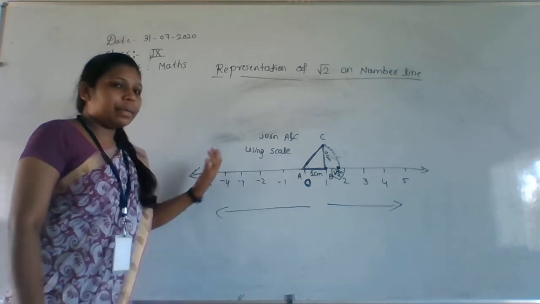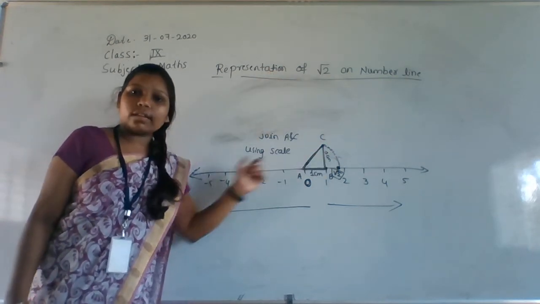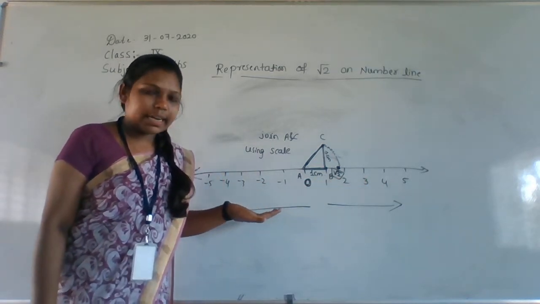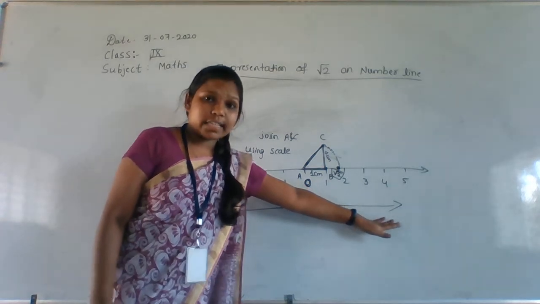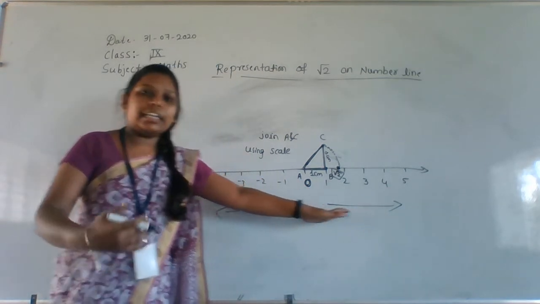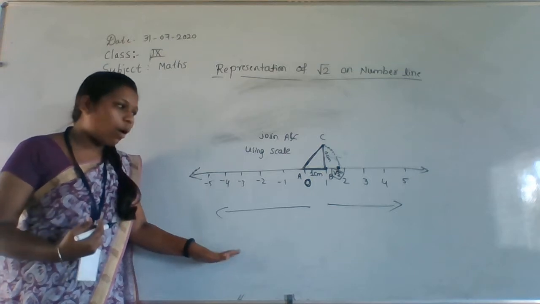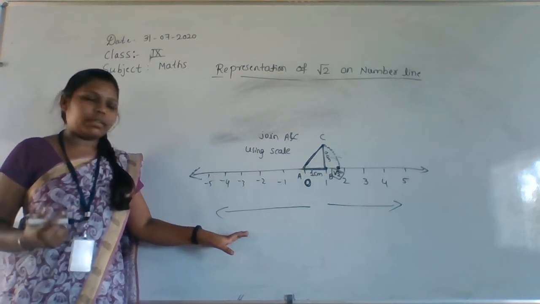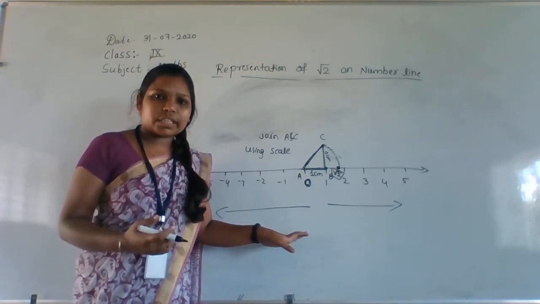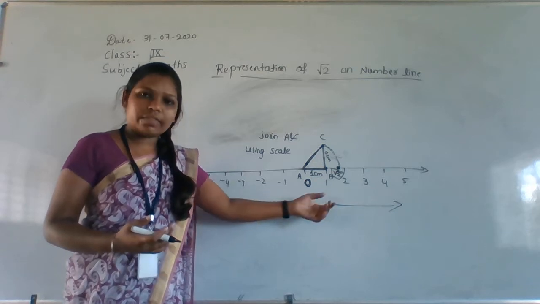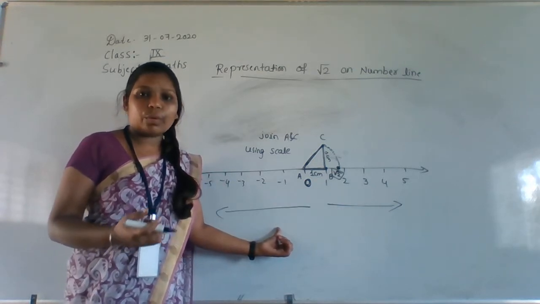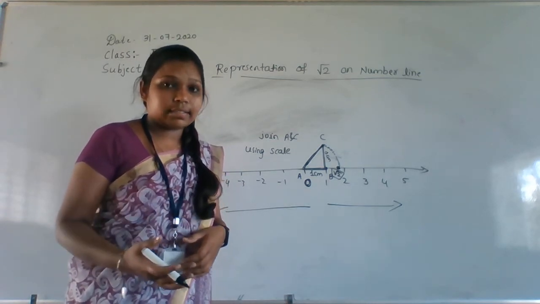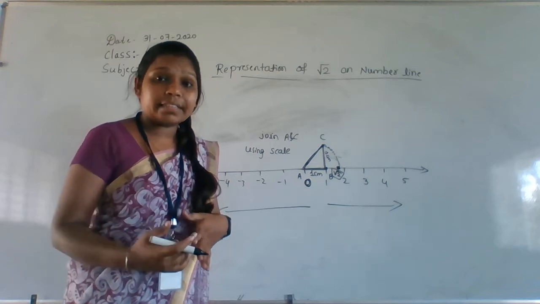So I am representing root 2 on this number line. This is our number line, right? If you go to the right side you will get all the positive values. If you go to the left side then you will get all the negative numbers. So here are the positive numbers, here are the negative numbers. We know that already. We studied the number line in lower classes, and even how to represent integers on the number line we studied in the last class, meaning your 8th or 7th standard.